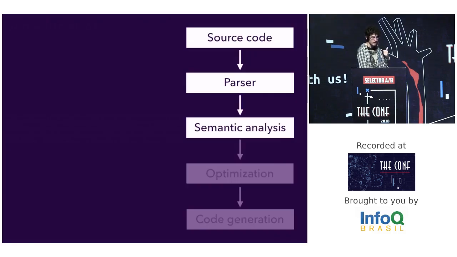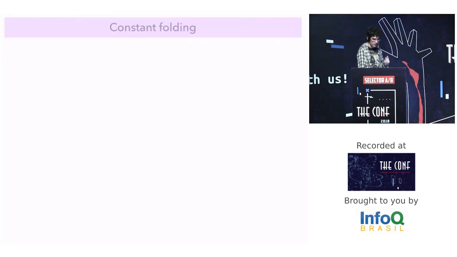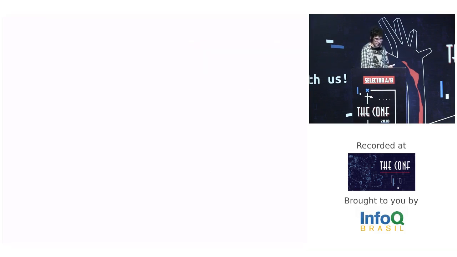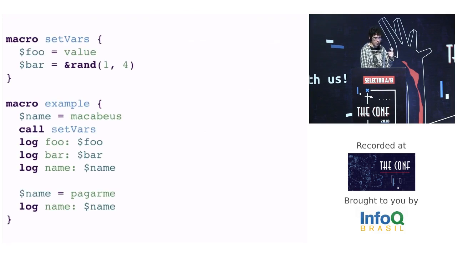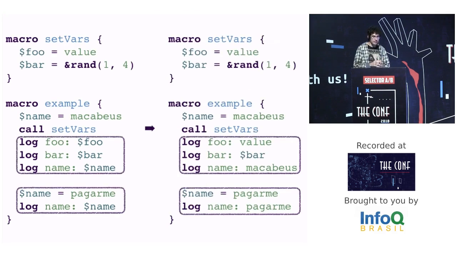Let's go to the next compilation step, optimization. Now I want to remove an overhead from the code. One optimization that I made on the compiler was the constant folding. This optimization wants to propagate the constant value known at compilation time. For example, this code will be compiled like this other code. You can note that we have fewer variable reads.